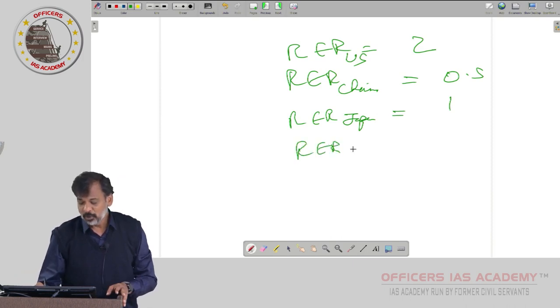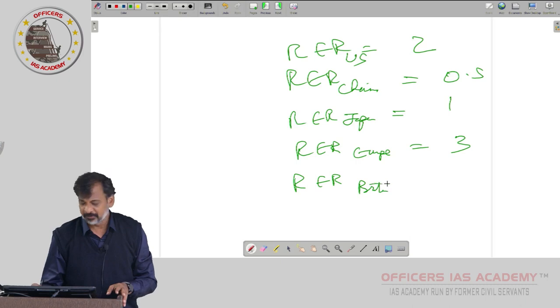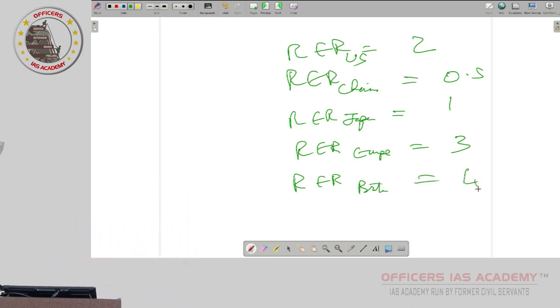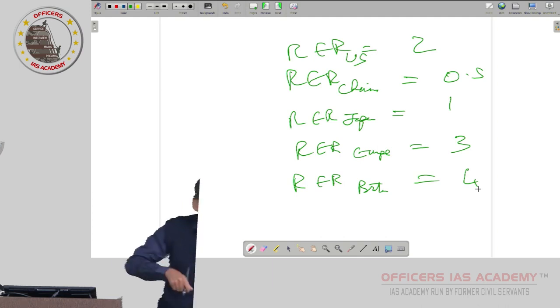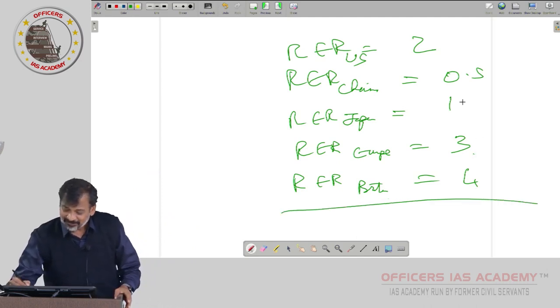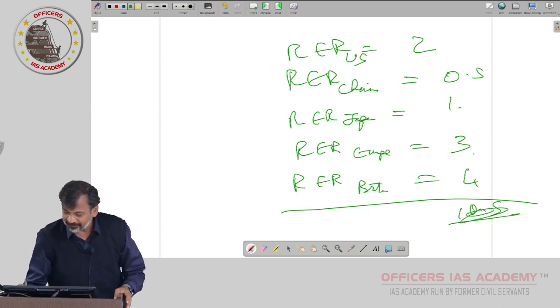With respect to Europe, say 3, and with respect to Britain, quite costly, 4. Now each one is a bilateral real exchange rate, agreed or no? Now, like that mixed fruit juice, do the same experiment: 4 plus 3 is 7, 8, 10.5, so each one is 2.1, yes or no?